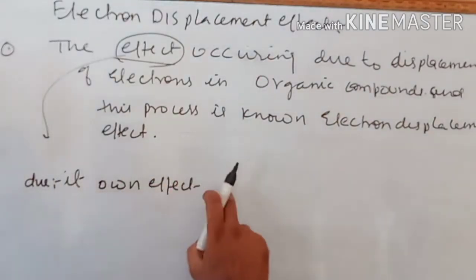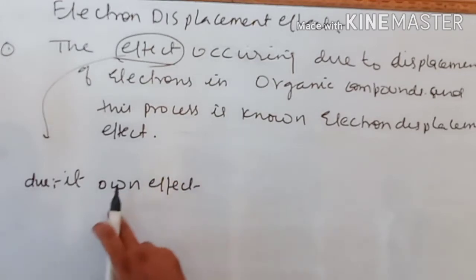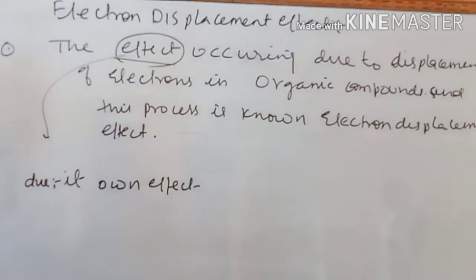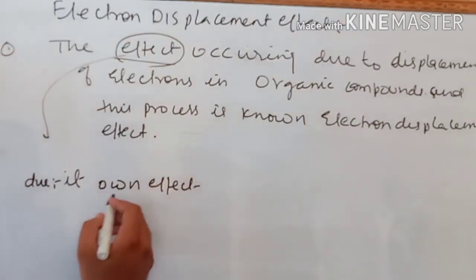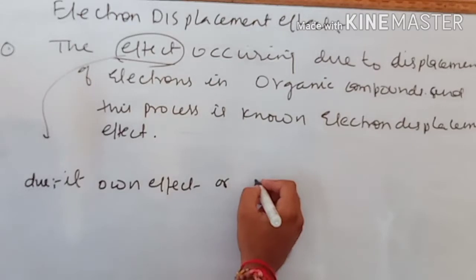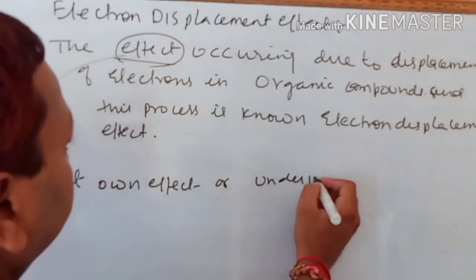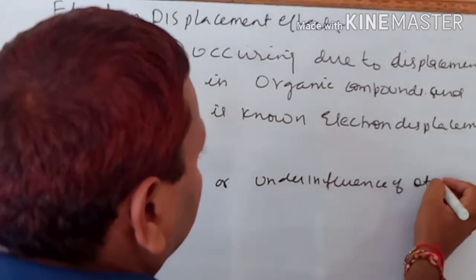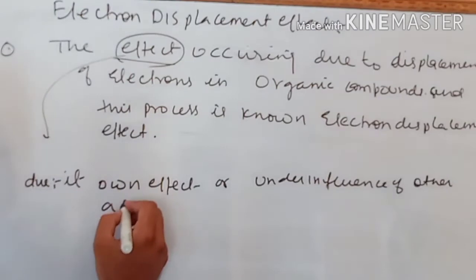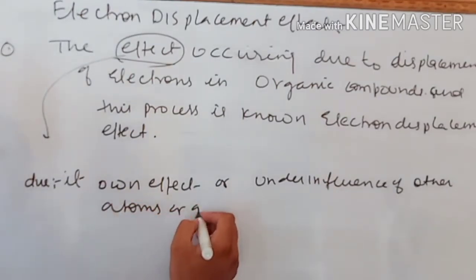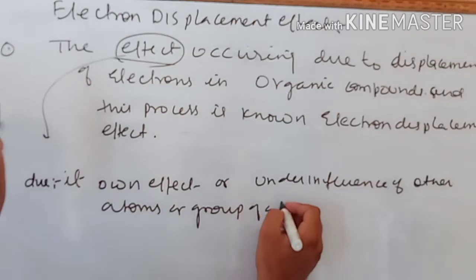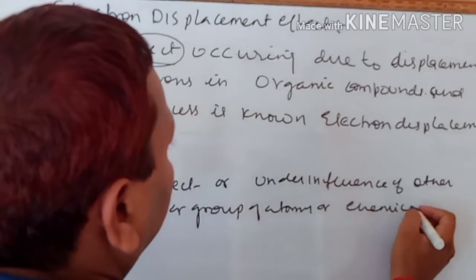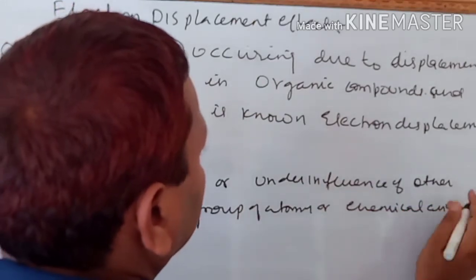These electron pairs in a covalent bond may undergo displacement of electrons due to its own effect or under the influence of other atoms or groups of atoms or chemical species. In one line we can speak one word: chemical species.